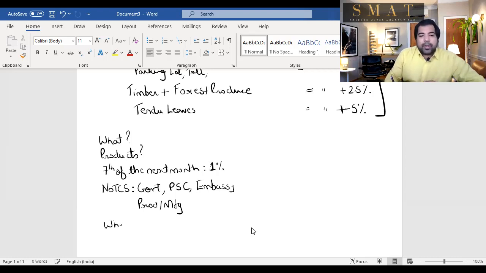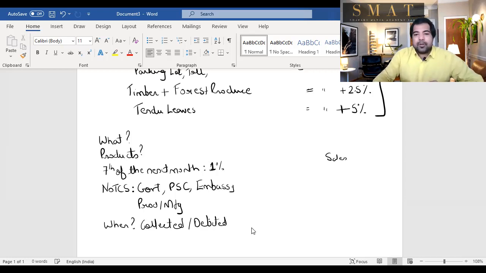By when do they need to pay it? What is the timing? Either the money when it is collected or the account when it is debited. So guys, when you sell a car, it is sales to the person, that person's account debit to sales. So when that person's account is debited that day, or when the amount is collected, whichever is earlier, that will be the date of collection. Example, the car was sold on 31st May. So the account was debited on 31st May, but the collection happened today on 4th of June. Then which date will be considered? So 31st May will be considered, whichever is earlier. So you have to pay by 7th June to the government.